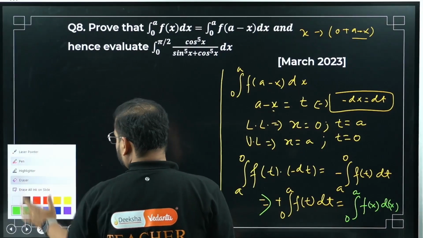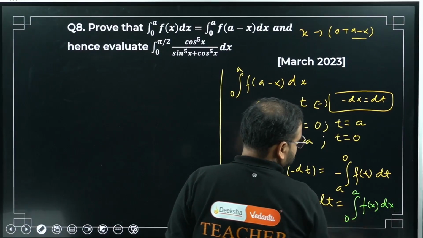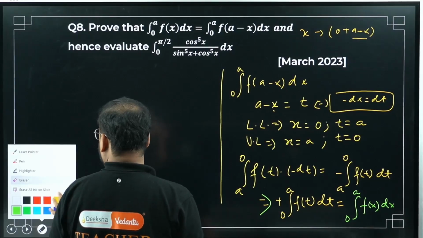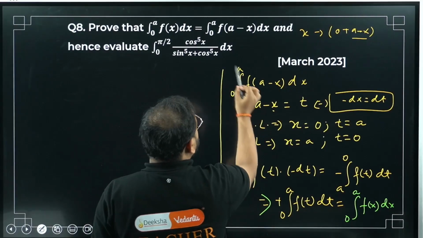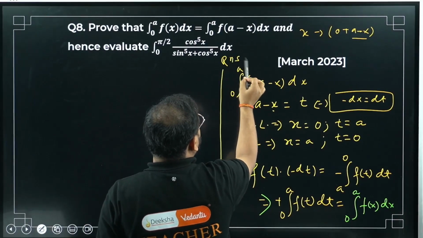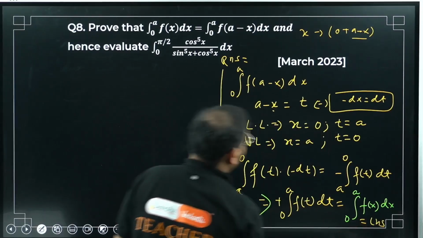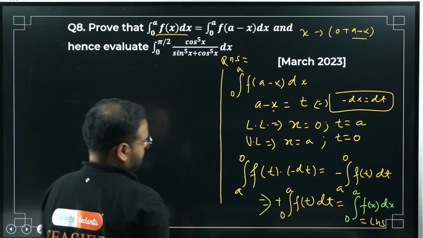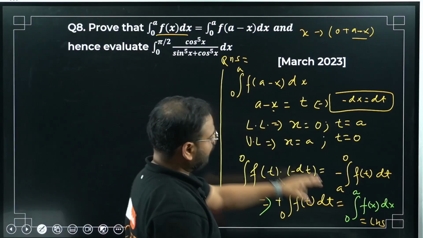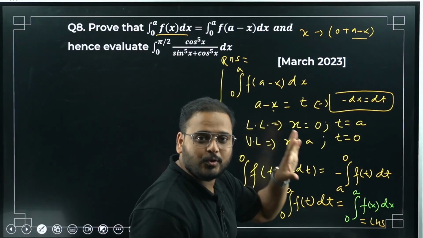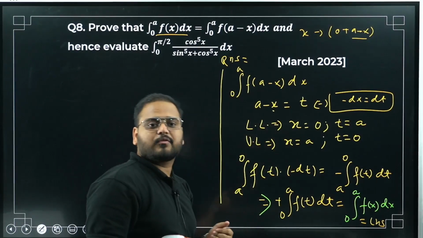Excuse me, it's not going to be a bracket. Okay, now see carefully. What is this? This is my RHS, sir. And what is this? This is my LHS, sir. Please check. Started from RHS, right? Got LHS, means proved, right? No confusion? Great. Have a look from the beginning.